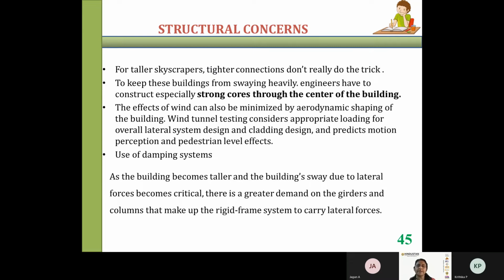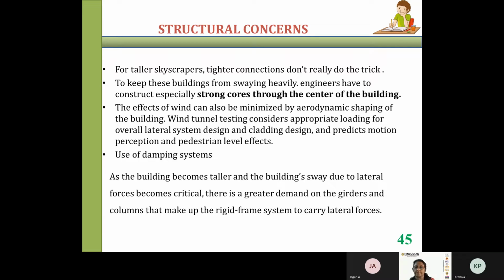If it is a circular building, that is different. And what is an aerodynamic shape? It is an aerofoil, like the shape of a plane. If you see a fish, its shape is different. Why? It has to swim in the water, resist the water pressure and move. That is why there is an aerofoil shape.